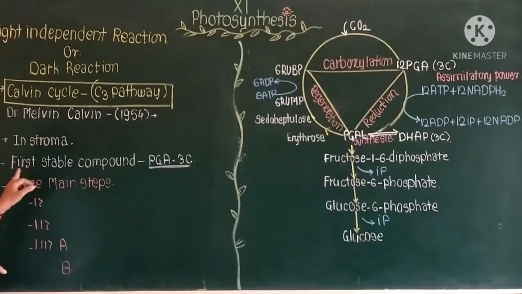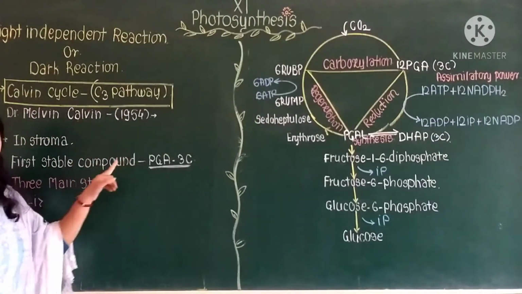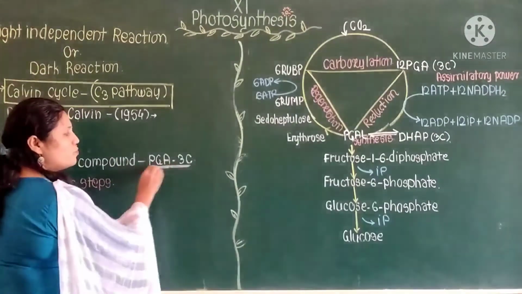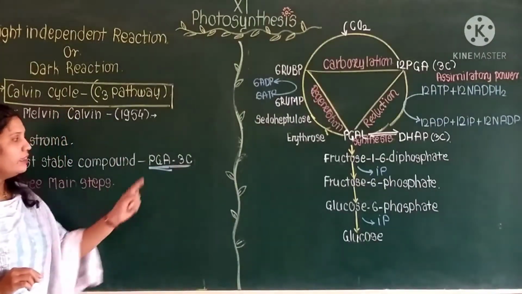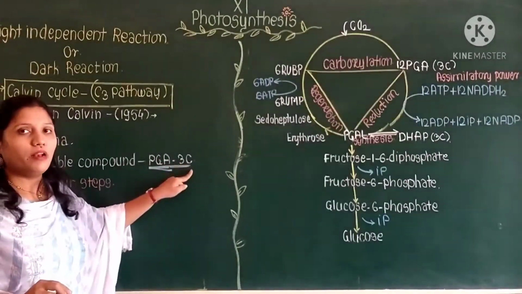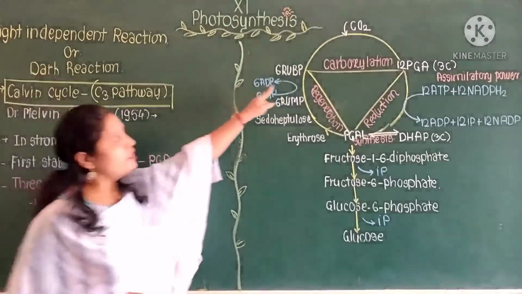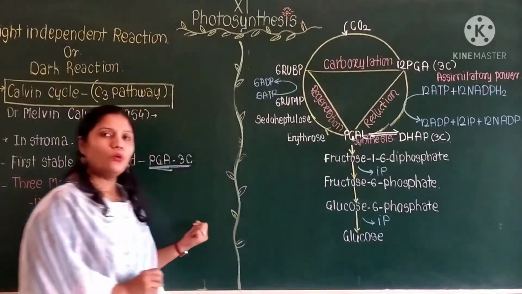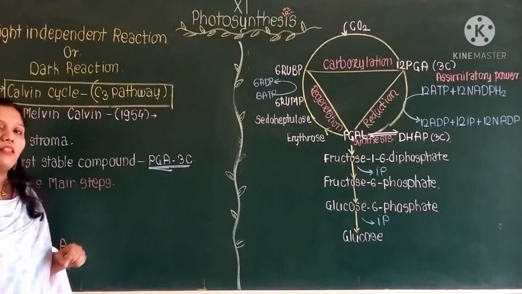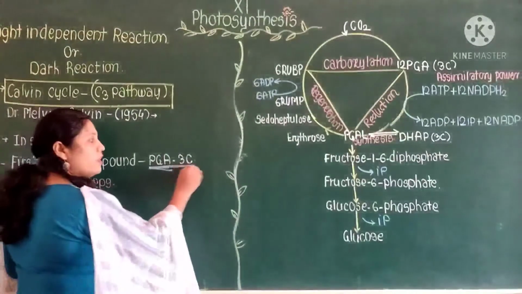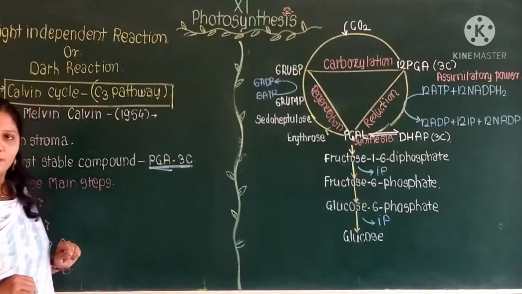Because in this cycle, the first stable compound is phosphoglyceric acid, and this phosphoglyceric acid is a 3-carbon compound. You can observe here that it has 3 carbons. That's why it is known as the C3 pathway, because the first stable compound has 3 carbons.